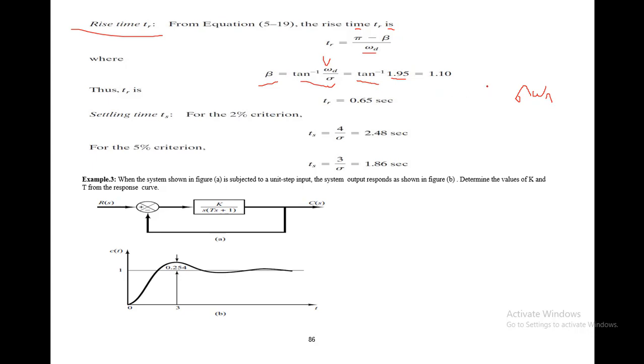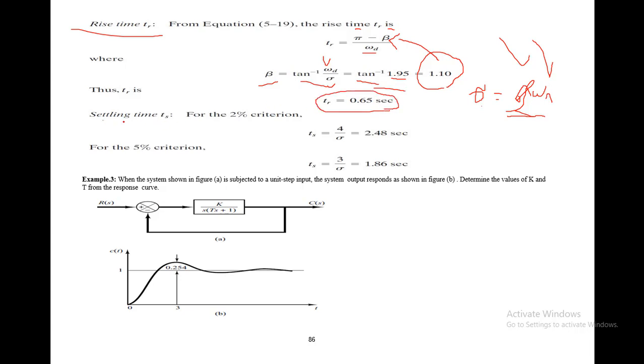So alpha is equal to zeta into omega n. We have got both of these values, and this omega d is also mentioned in the previous slide. So if you find out the value of this beta, you get 1.10. Then you put this 1.10 over here, and you get the value of the rise time, that is 0.65 seconds.